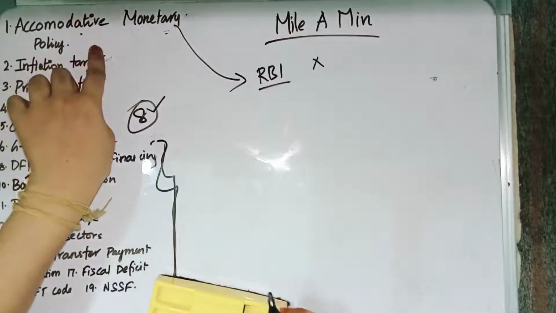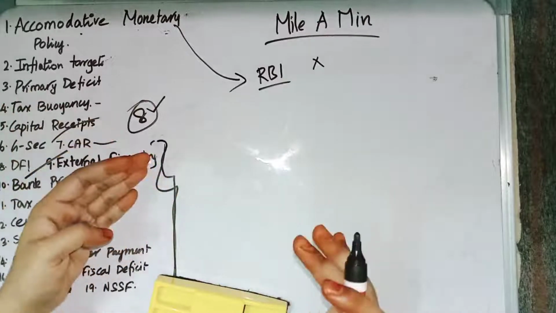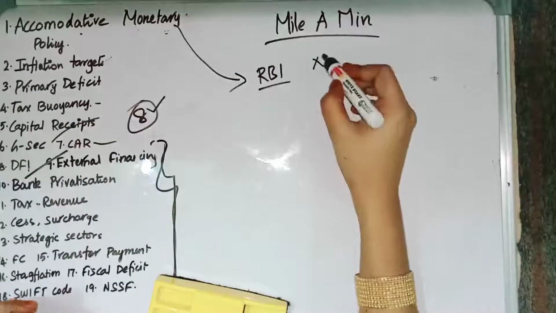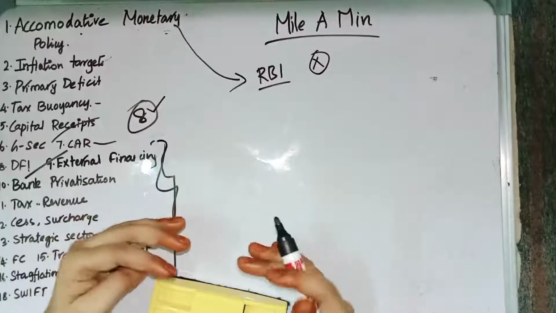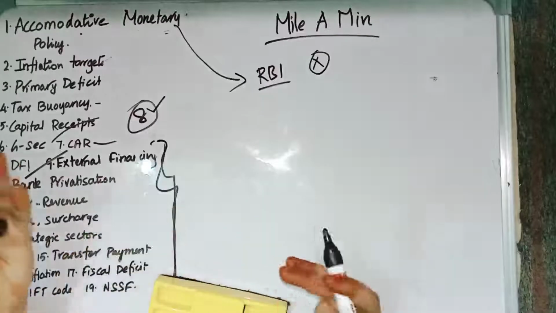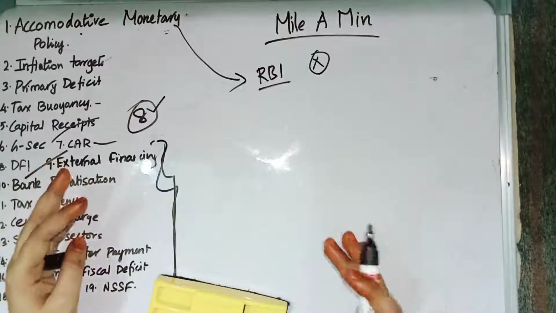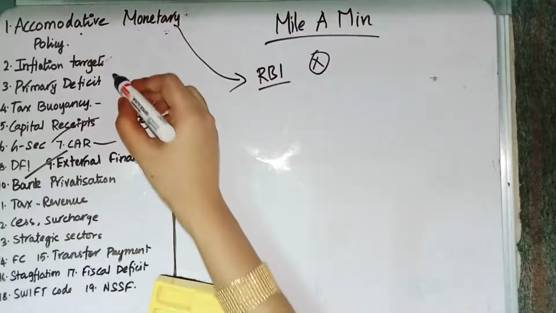The first one is accommodative monetary policy. Accommodative monetary policy is nothing but the central bank cutting the interest rate to inject money into the market. If RBI has cut the interest rate, then automatically banks are going to reduce their interest rates. If banks reduce their interest, then people are going to borrow more. If people borrow more, then money is going to be injected into the market. That is what is called accommodative monetary policy.